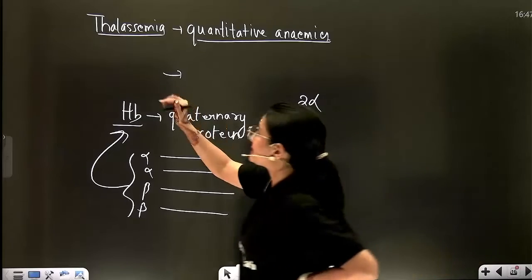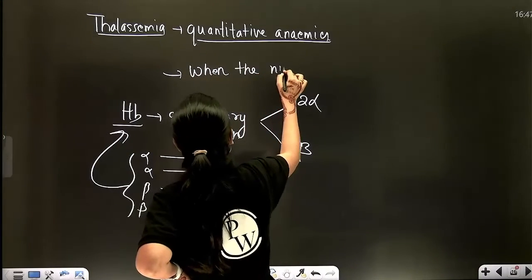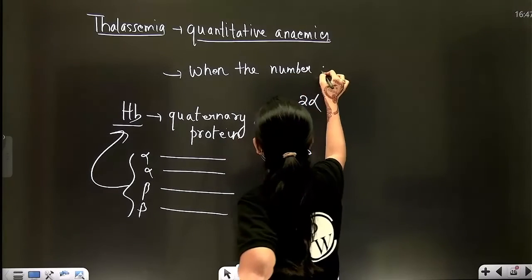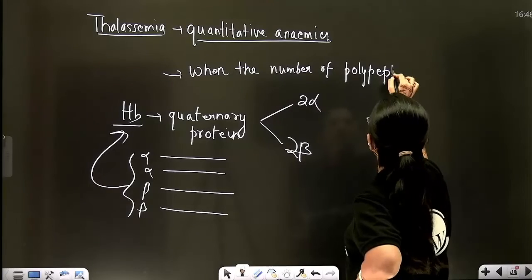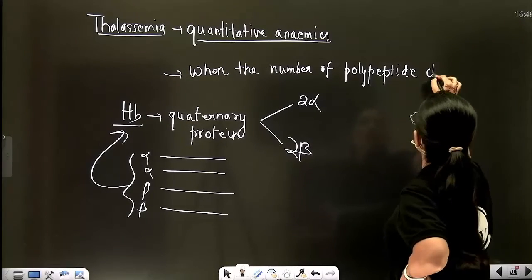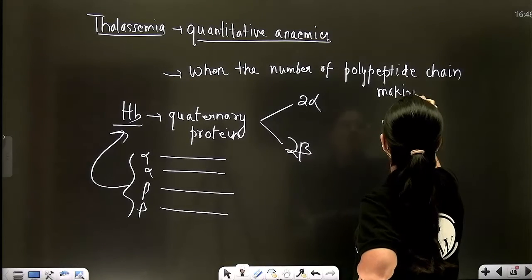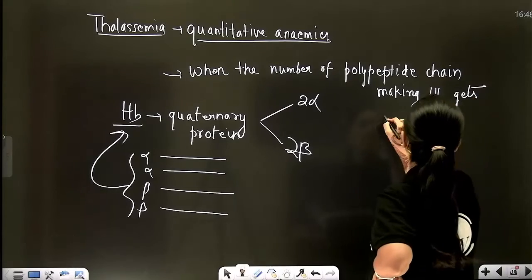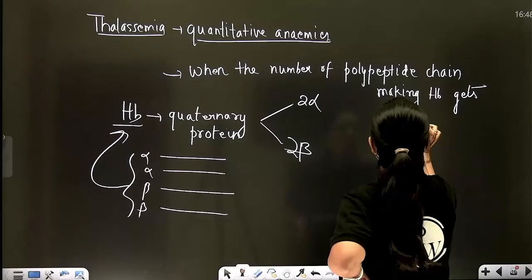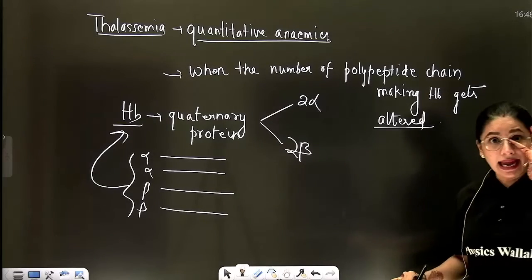Understood? So what is thalassemia? When the number of polypeptide chains making hemoglobin gets altered, in that case, it is known as thalassemia.